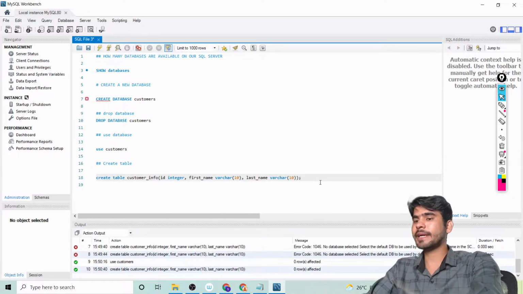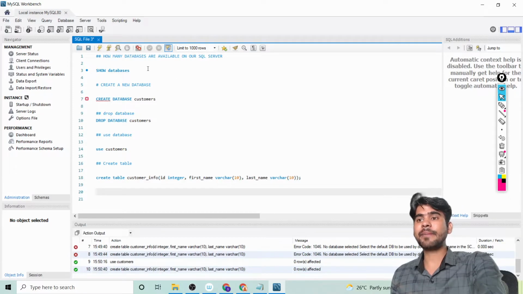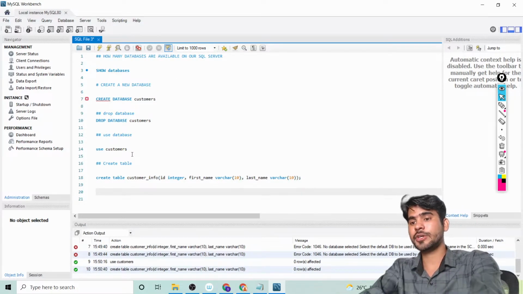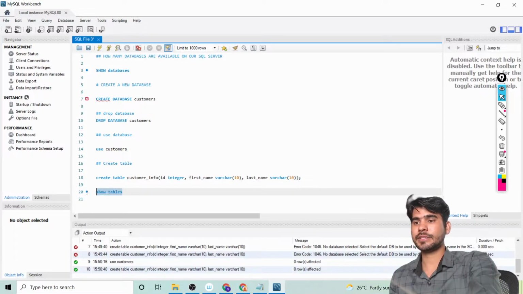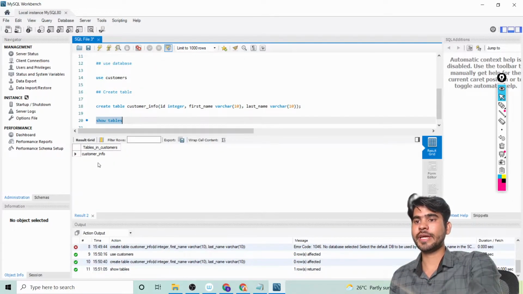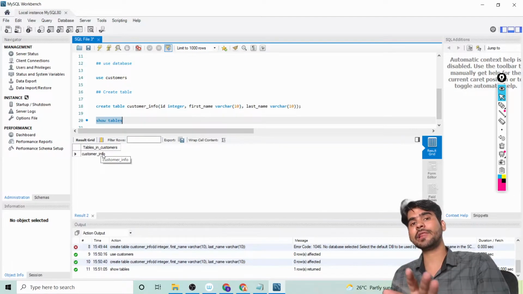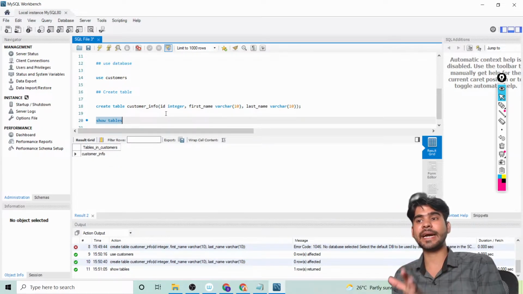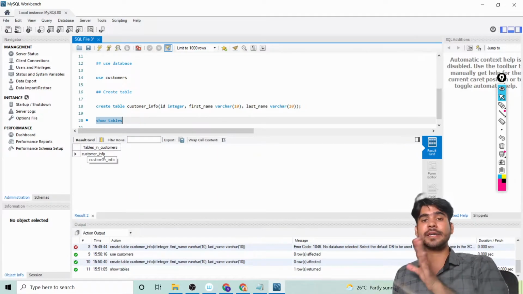Okay, after that let's check our database table. So for this you can write show tables. Okay, and then select and run here. So here you can see we have a customer info table name. Right now we do not have any value because we have not inserted any data under our table. Okay, that's why values are not available. So here you can see show tables, it means we are getting the table name.